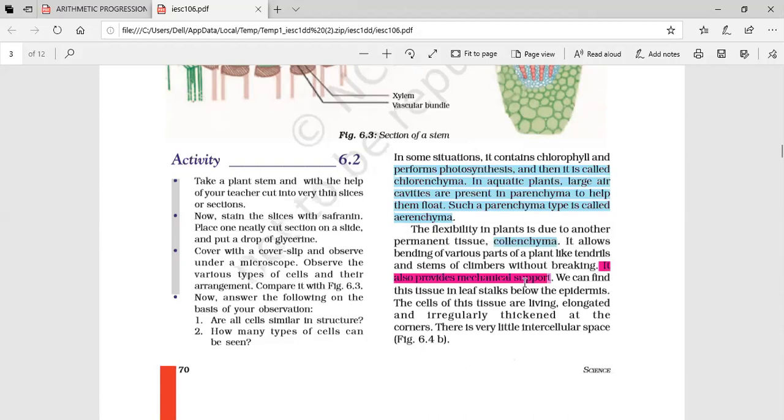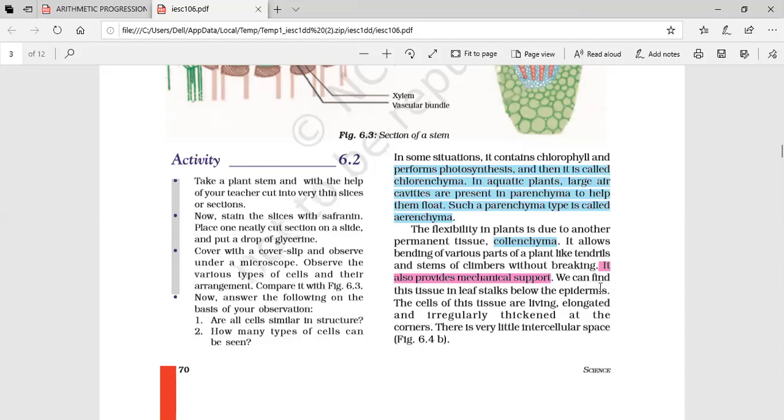It provides mechanical support. Without bending, a plant would remain rigid. Even when a very high speed wind blows, the plant will not break. That is due to the presence of collenchyma tissues. We can find these tissues in the leaf stalks below the epidermis.